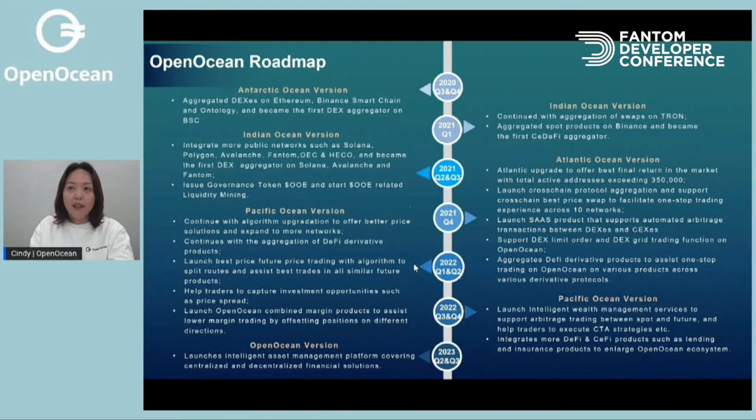That means similar to the DEX aggregation function, we can support users to trade with the best price on derivatives.